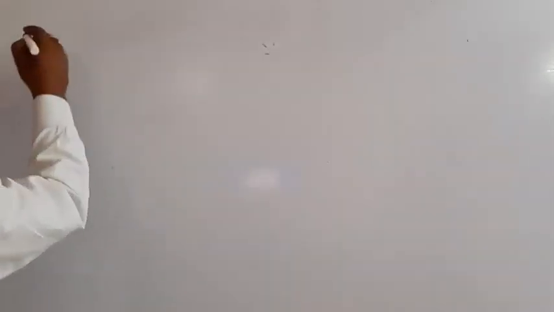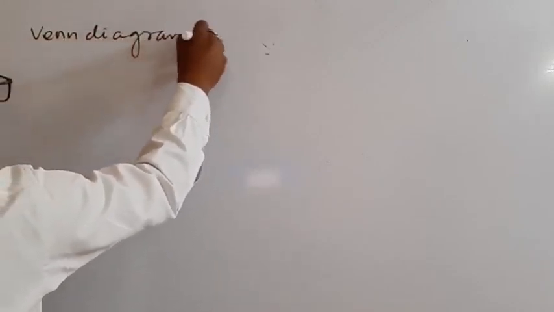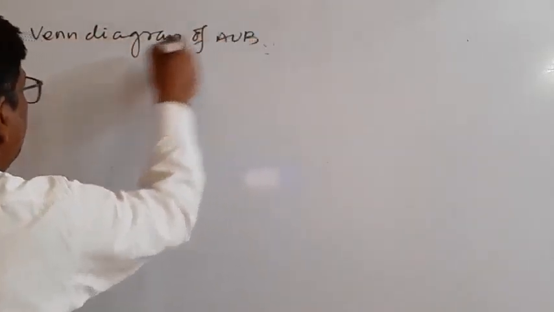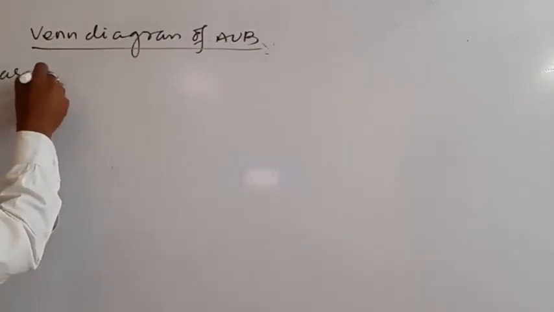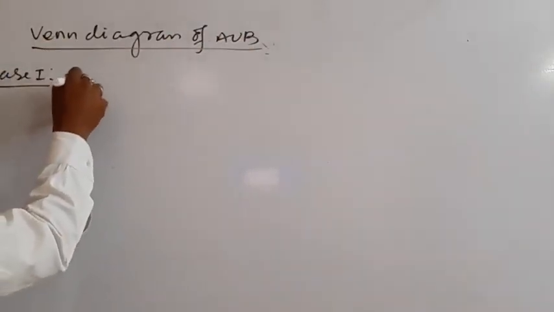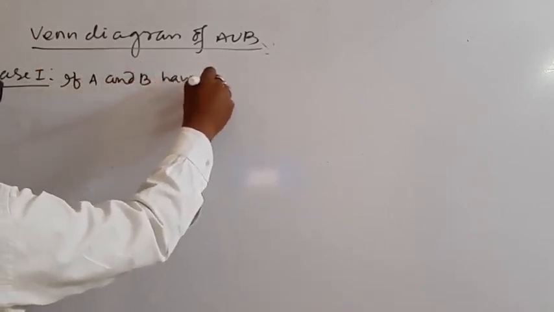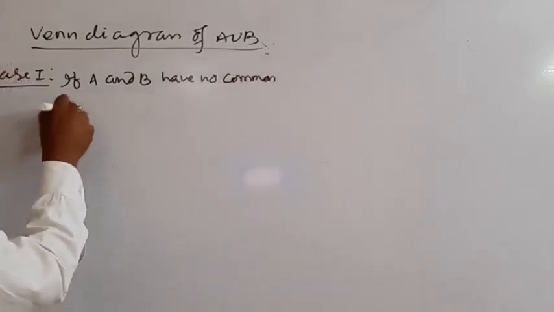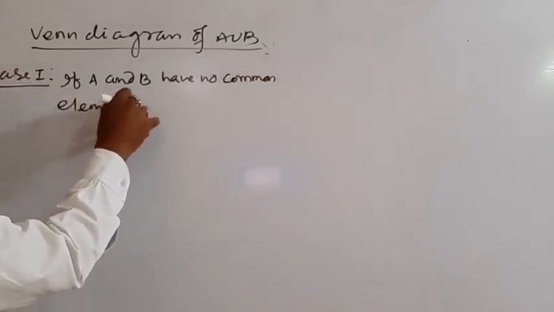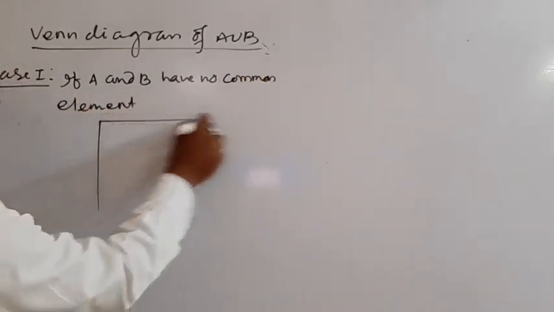Venn diagram of A union B. Case 1: if A and B have no common elements, the figure is like this. The rectangle is the universal set.